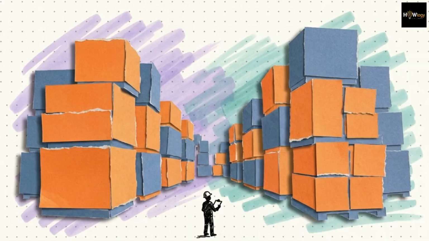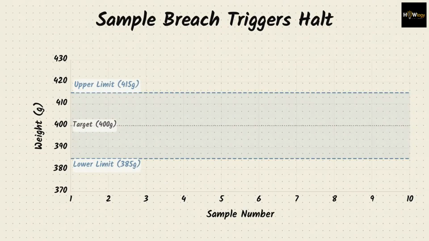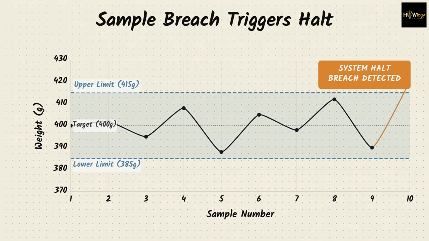It is physically impossible to weigh every single bag. Yet, the company must legally guarantee that 400-gram weight to millions of consumers. They solve this by testing a tiny fraction of the run to set strict upper and lower control limits, roughly 385 to 415 grams. If a sample breaches these boundaries, the system triggers a halt.